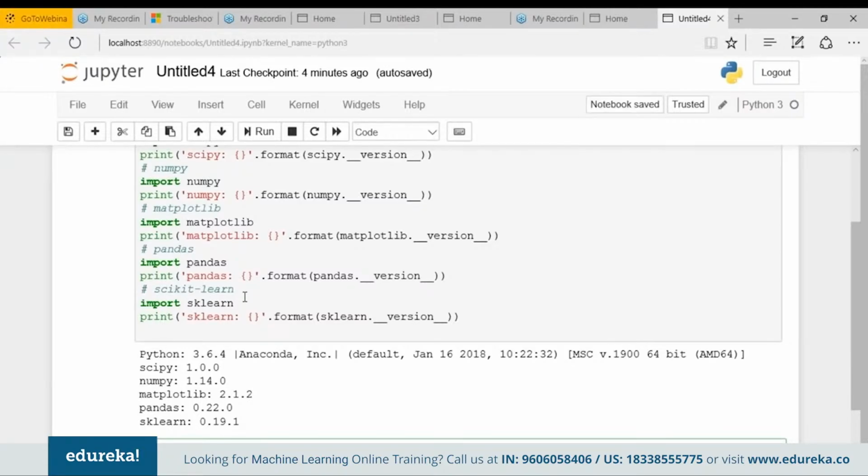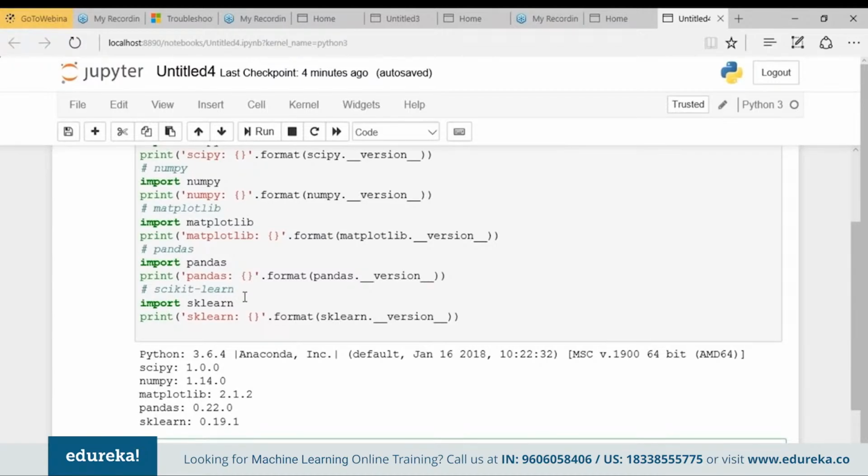But in case you are getting an error, stop and try to fix that error. In case you are unable to find the solution for the error, feel free to reach out to Edureka even after this class. Let me tell you, if you're not able to run the script properly, you will not be able to complete this tutorial. So whenever you get a doubt, reach out to Edureka and resolve it.